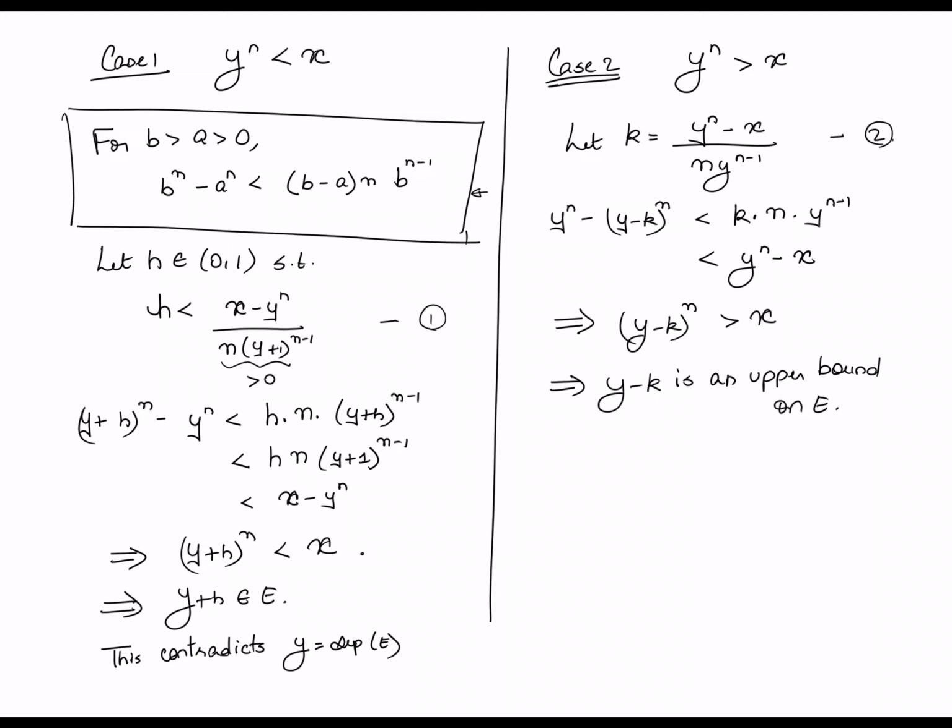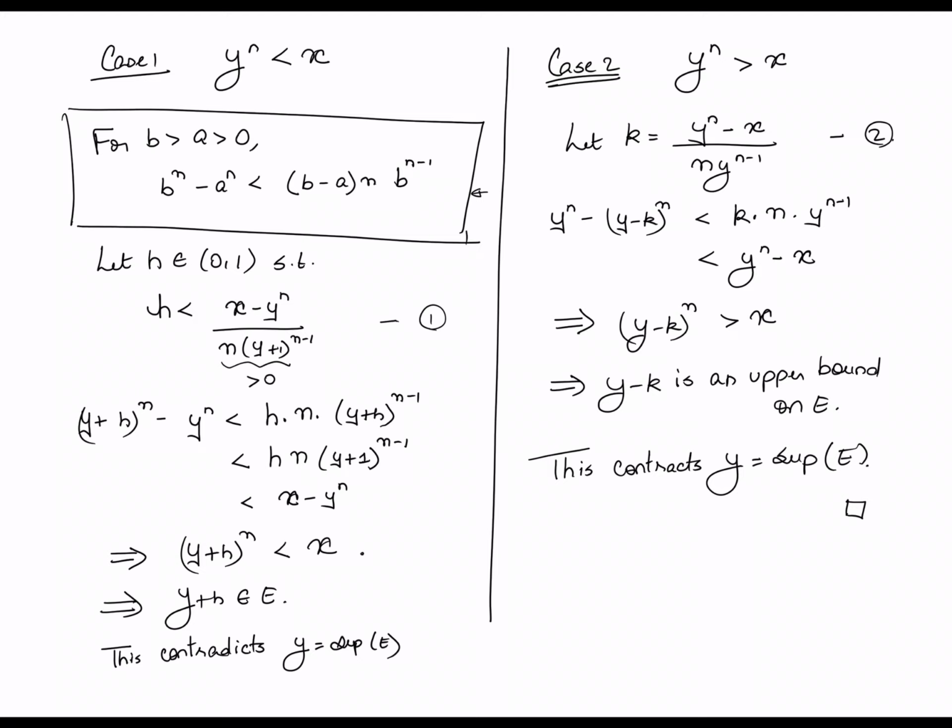But this clearly contradicts the earlier statement that y is the least upper bound on E. This contradicts y being equal to the supremum or least upper bound of E, and that gives us a contradiction, right?